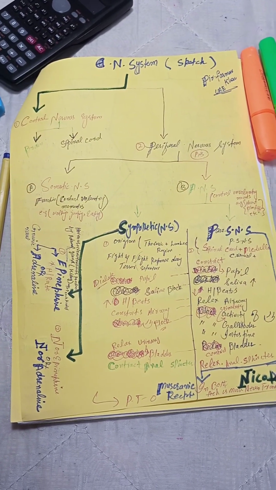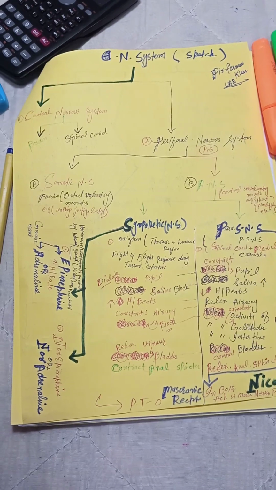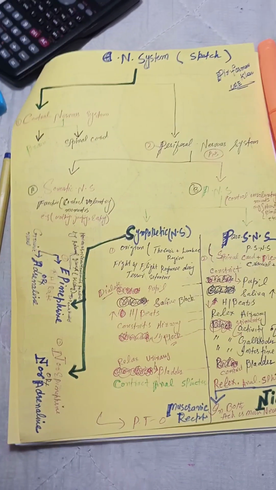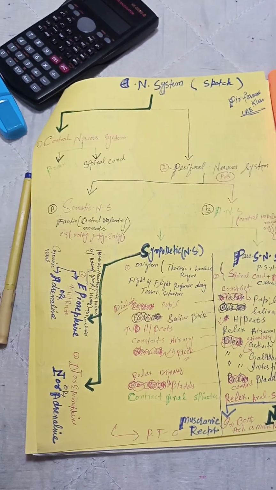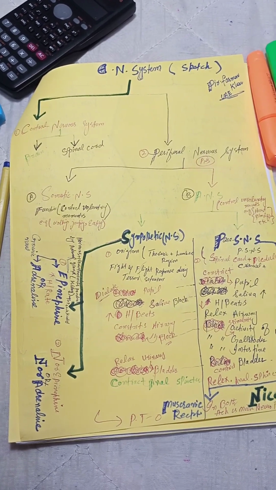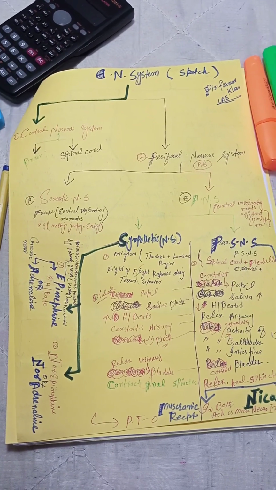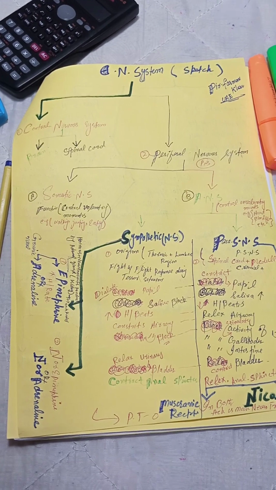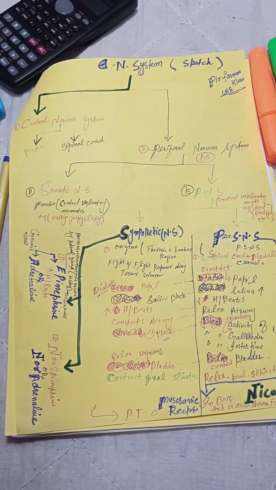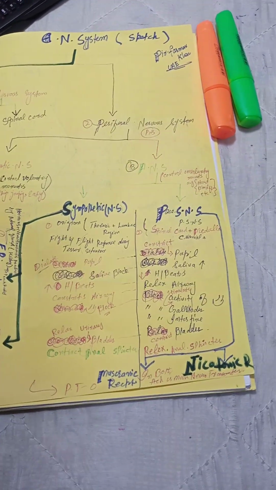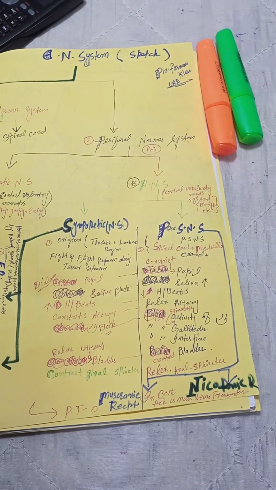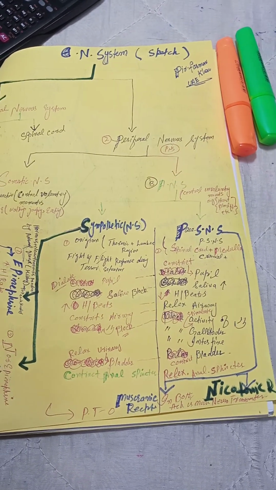So here, the somatic nervous system has the voluntary functions, which are under control, or controllable functions. A man, anybody, any animal can control the somatic nervous system voluntarily. While in the autonomic nervous system, there is no voluntary control by humans.